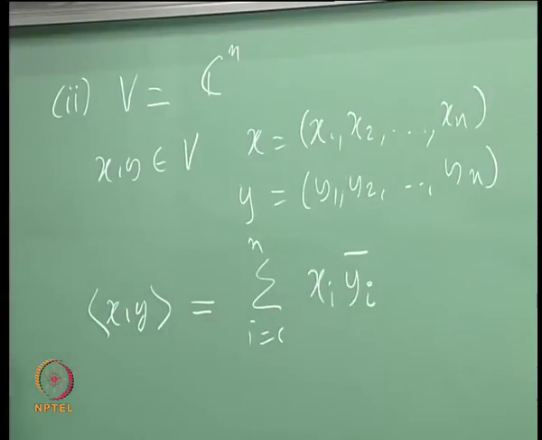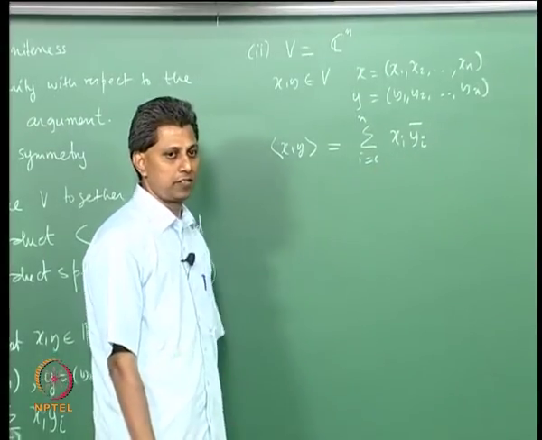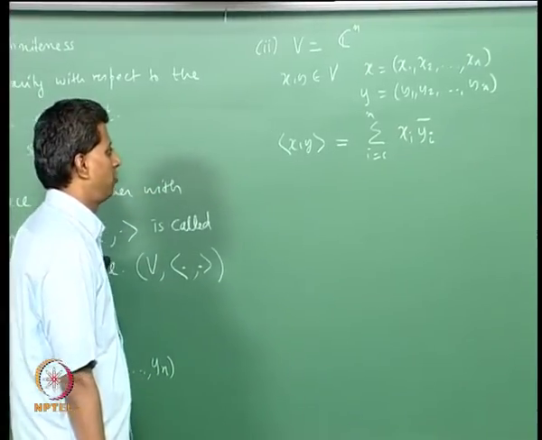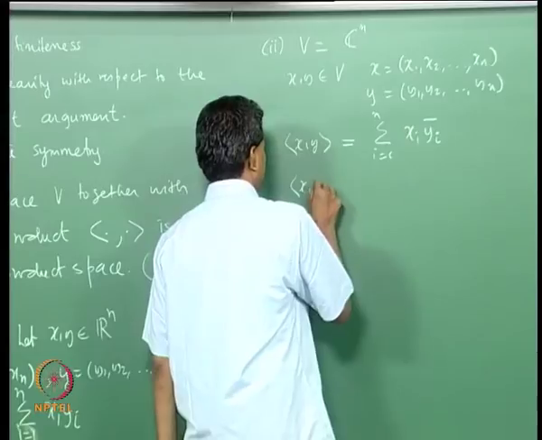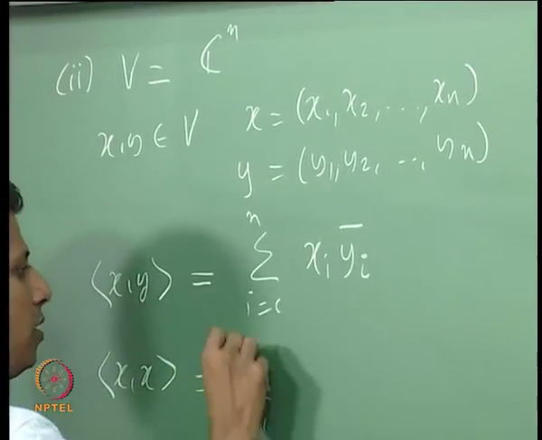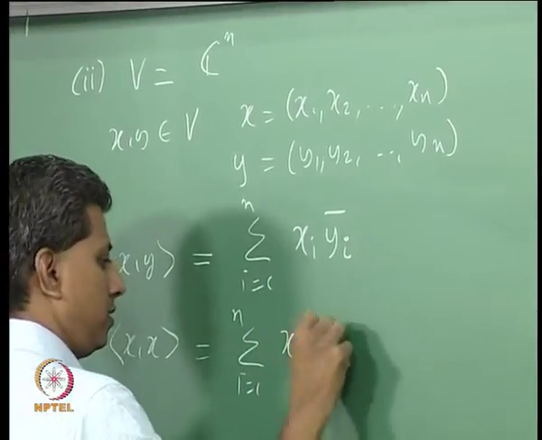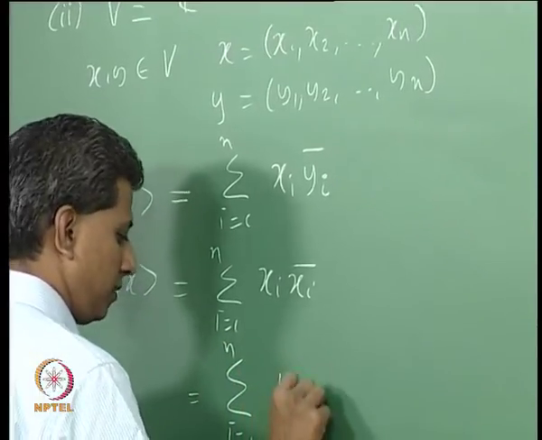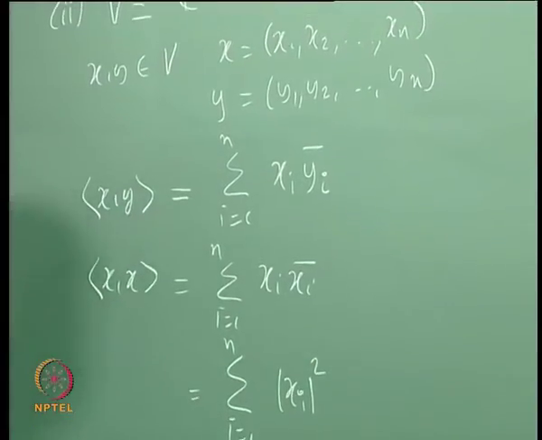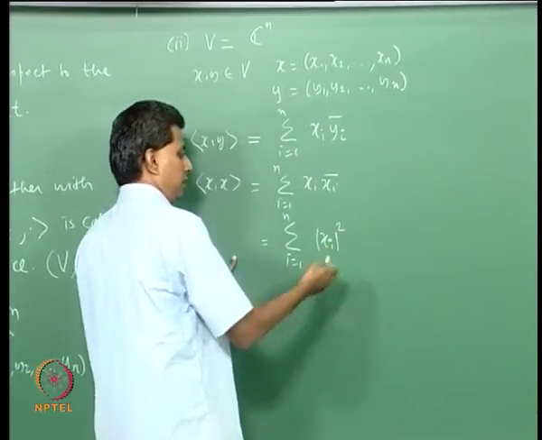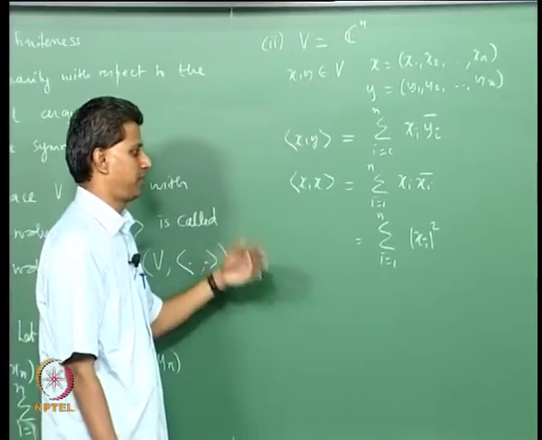Okay. Why do you need this? See, if you just take xi yi, it will not be an inner product. Okay. Please, you take this as an exercise, little exercise. It will not be an inner product. For instance, what is inner product x comma x? Inner product x comma x is summation i equals 1 to n xi xi bar. Okay. That is summation i equals 1 to n mod xi square. Now, this is the reason why you need the complex conjugate here. Now, this is a sum of non-negative real numbers.